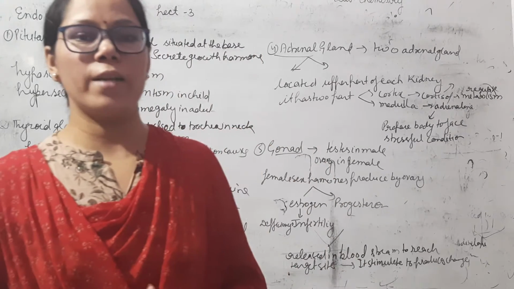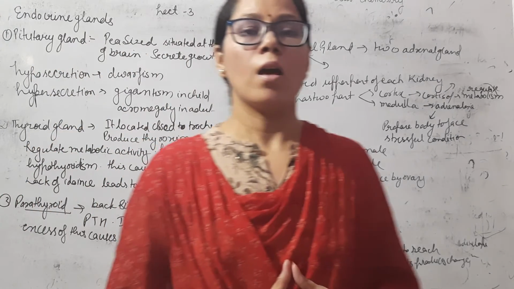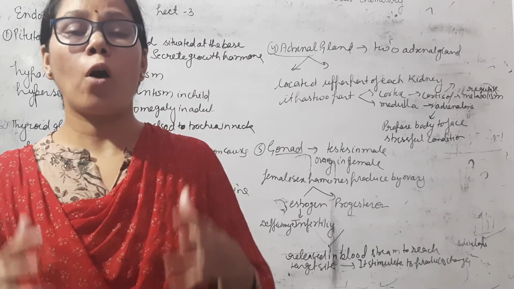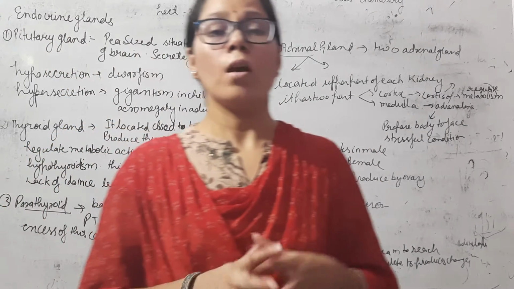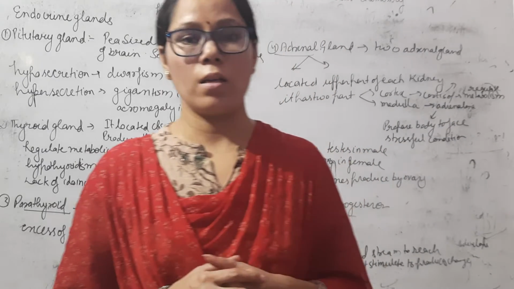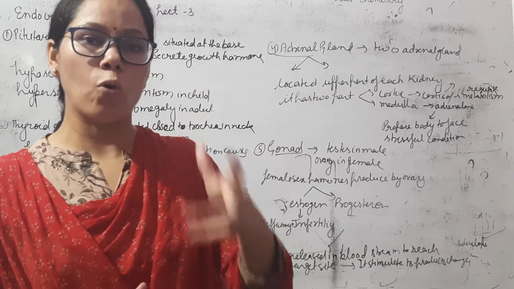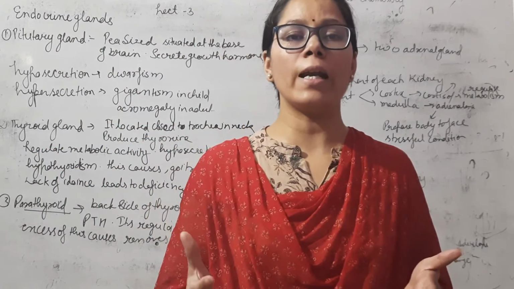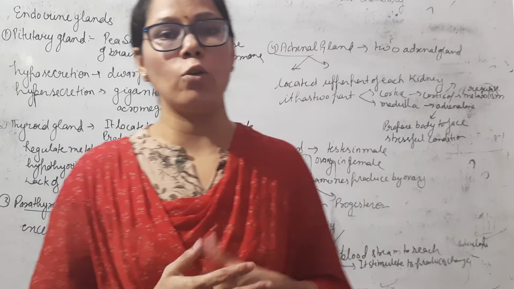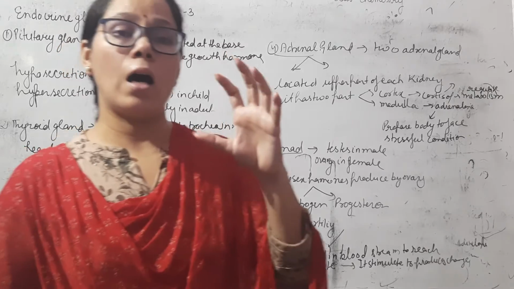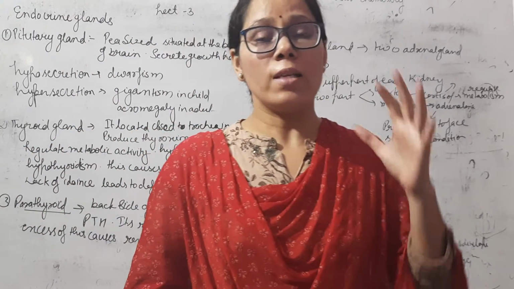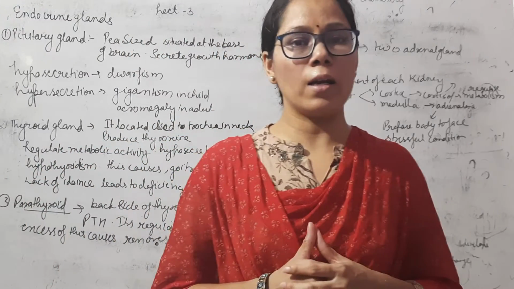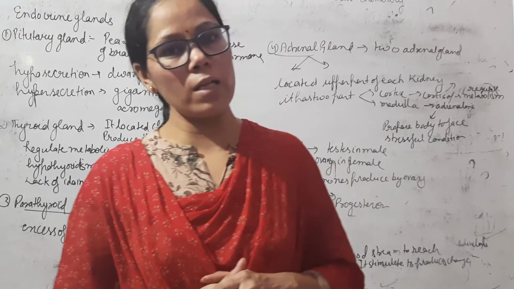Good morning, dear students. In the last class, we discussed what hormones are and from where hormones are secreted. We discussed the endocrine glands. Endocrine glands are those cells, tissues, and organs which secrete hormones. I have also told you about 8 different types of endocrine glands. Some important endocrine glands we will discuss in today's class.